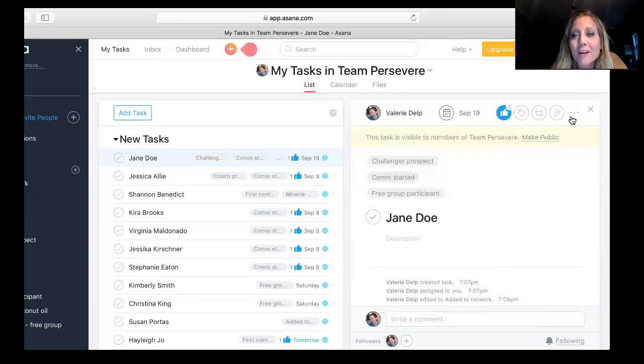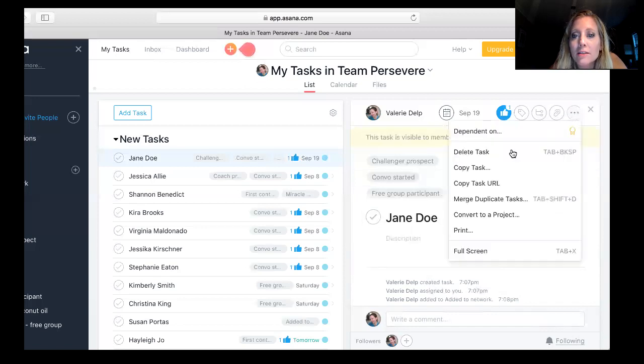So you can go up here to this little three dot menu for more actions, and you can delete the task then, because I don't need them in here anymore if they're not open to even talking to me as a human being. They're probably not going to be open to anything else.